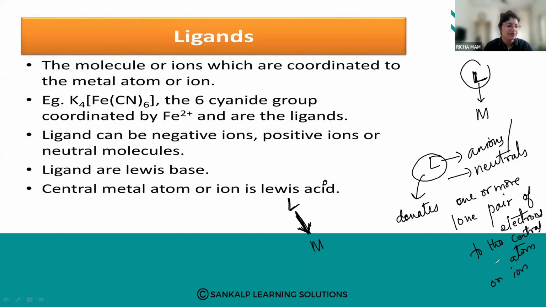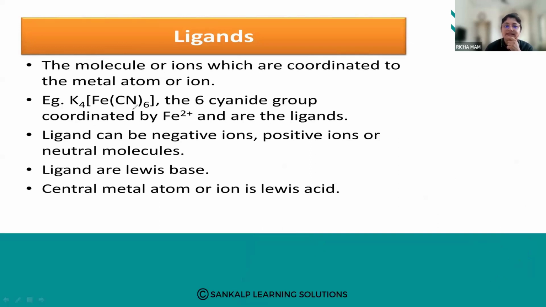Is it clear up to here? Okay. So the molecules or the ions which are coordinated to the central metal. So here, can you tell me, K4[Fe(CN)6]? How many ligands are there? There are six ligands. CN is the ligand and there are six cyano groups which are coordinated.